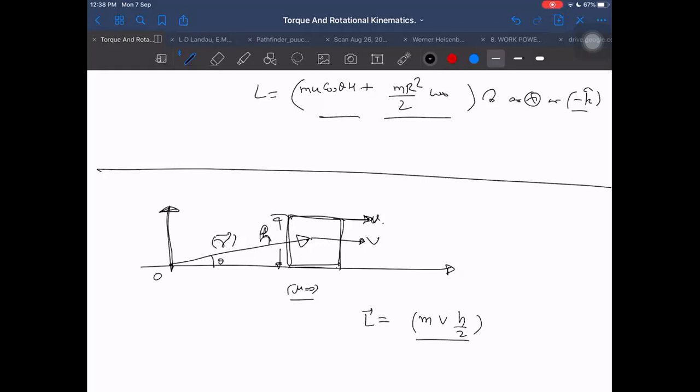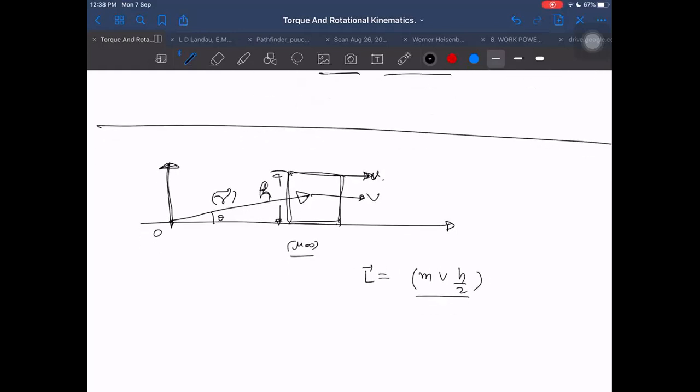Does the velocity change? No. Because the surface is frictionless, velocity does not change. Does the angular momentum change then? No, it does not change. If angular momentum does not change, then I can say torque will be 0 about the center of mass.